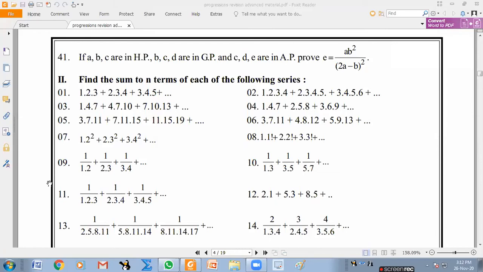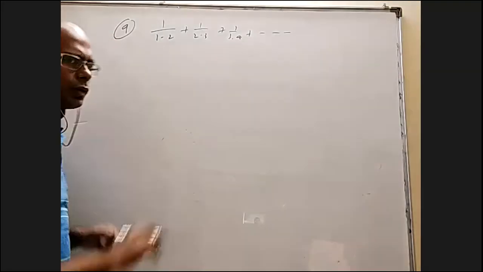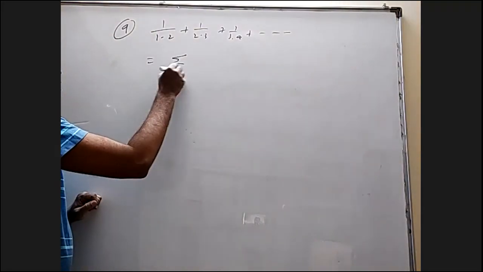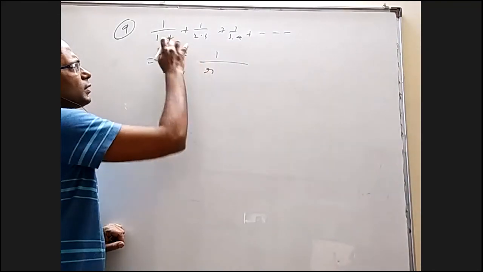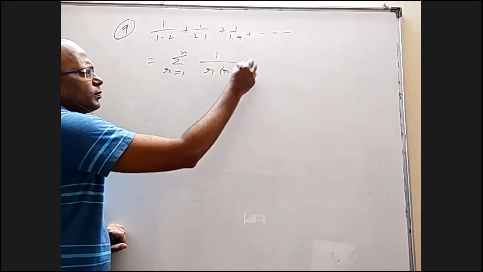Okay, ninth one: 1 by 1 into 2 plus 1 by 2 into 3 plus 1 by 3 into 4, and so on. That is sigma r equal to 1 to n. 1, 2, 3 means the rth term is r, and 2, 3, 4 means r plus 1.